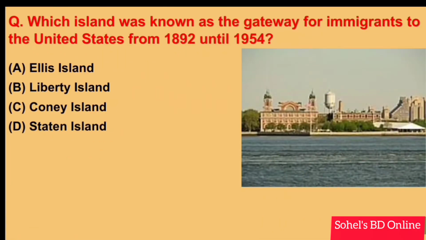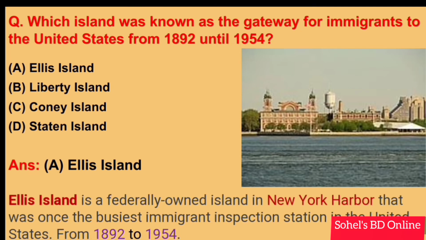Which island was known as the gateway for immigrants to the United States from 1892 until 1954? Answer A. Ellis Island. Ellis Island is a federally owned island in New York Harbor that was once the busiest immigrant inspection station in the United States from 1892 to 1954. Next.